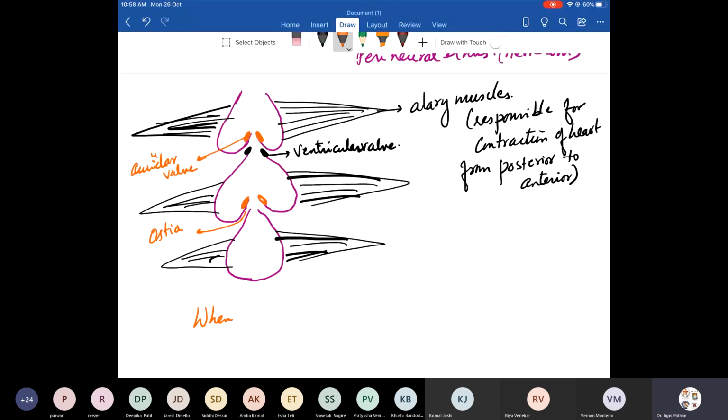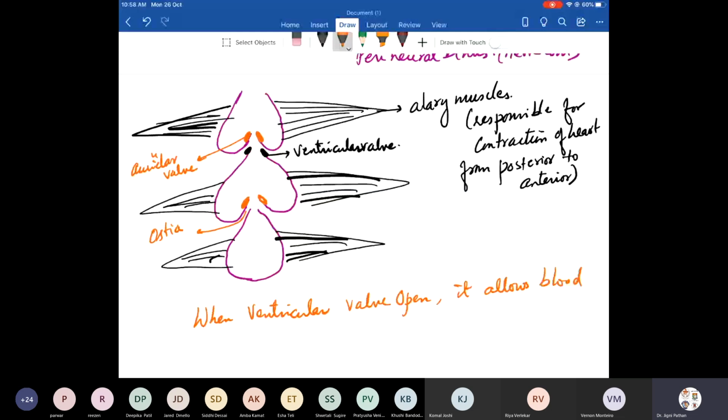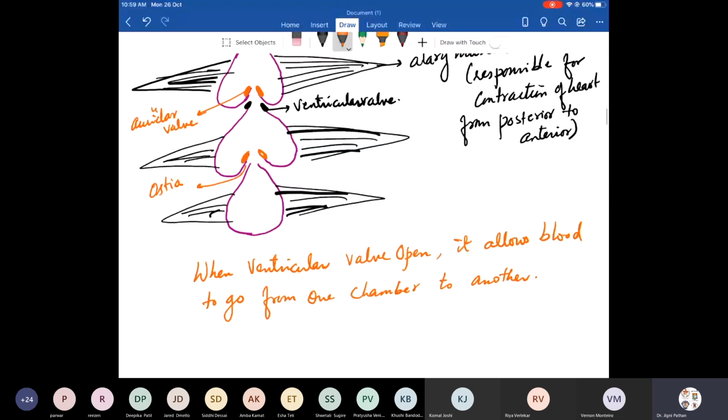When the ventricular valve opens, it allows blood to go from one chamber to another. Very important: one chamber to another. I'll explain how it works next.